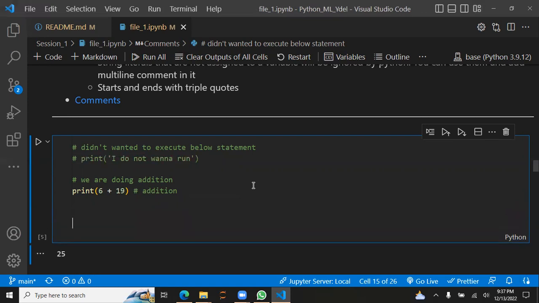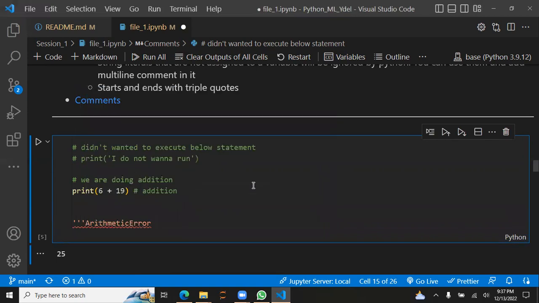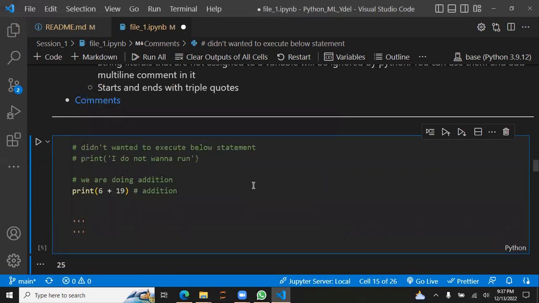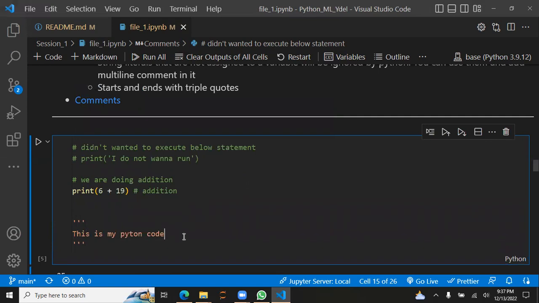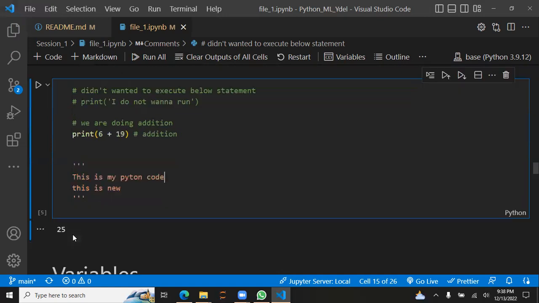And there is another thing. If we use three quotations, and we enter anything in that, 1 2 3, and after that I enter, this is my Python code. This is basically a multi-line comment. We could enter as many lines as we want if we use these three single quotations. This is called a multi-line comment.